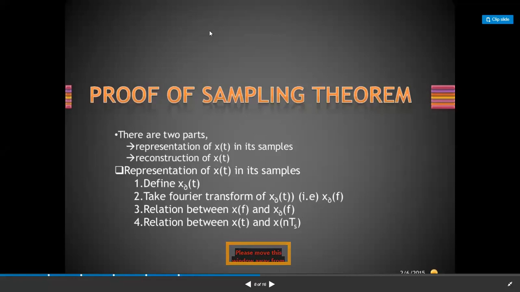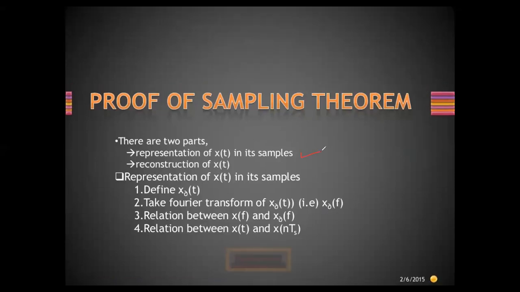So x(t), as I have told you, is the information signal, the message signal, the original signal. Okay, that is x of t. And there are two parts. First, we need to represent x of t in the form of samples, and second, we reconstruct that signal at the receiver. So first, the representation of x of t in its samples form.